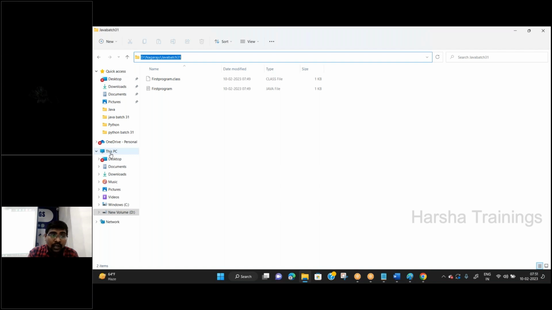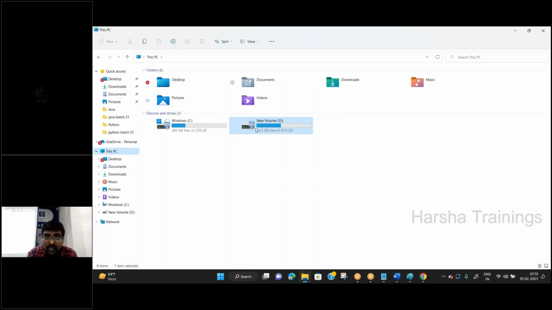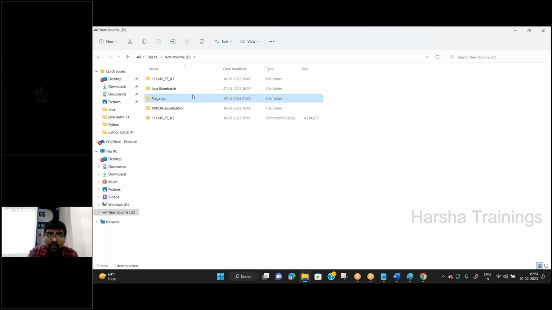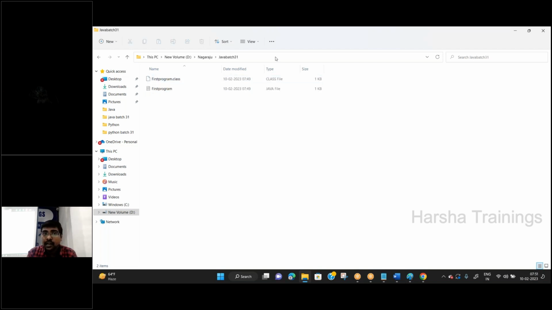Again I am showing This PC. Select the path where you are writing your Java programs. Now click at this position. Here, this is selected automatically. Yes or no? Once it is selected, type CMD here.